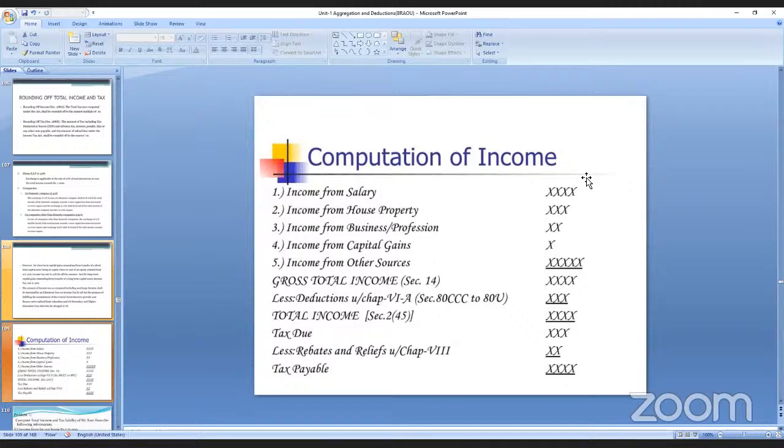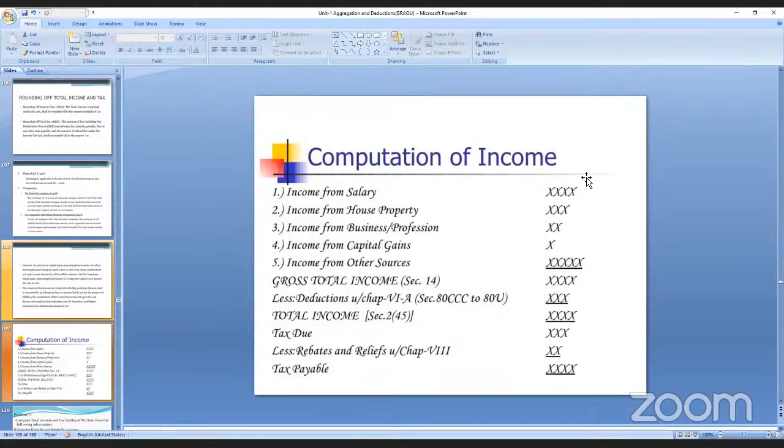There are 5 heads: income from salary, income from house property, income from business and profession, income from capital gains and other incomes. When we add all the 5, we get the total. That amount is called the gross total income. And there should be less deductions under section 80C to 80U: donations, equity shares, and so on. Then it comes to the total income.